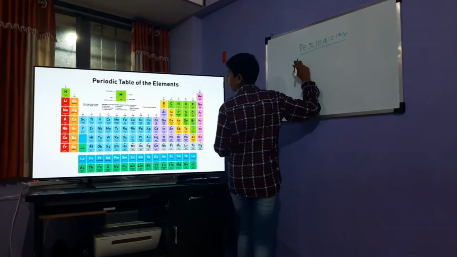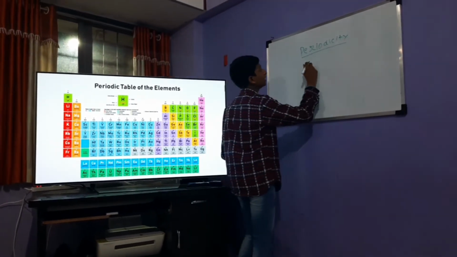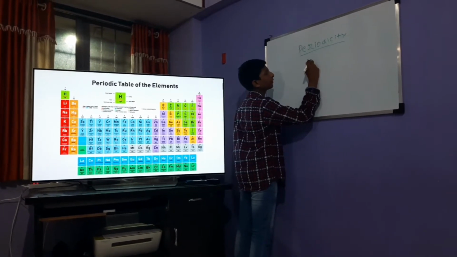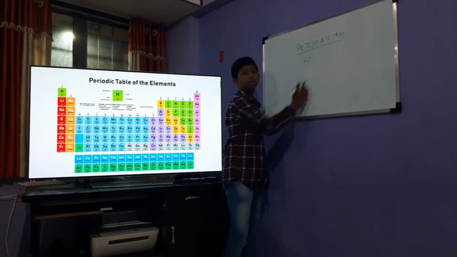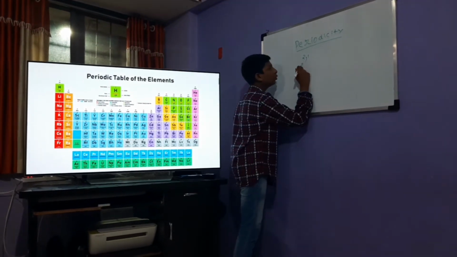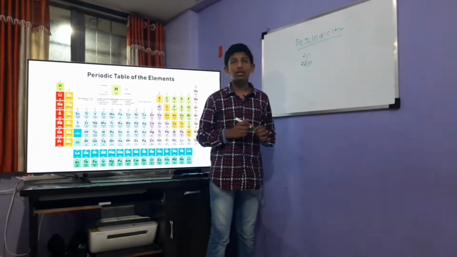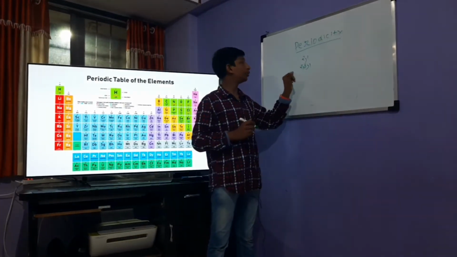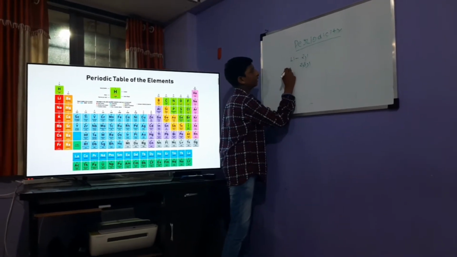So let's write the valence electronic configuration of lithium. What is it? It is 2, 1. And what is the electronic configuration of sodium? 2, 8, 1. I hope it is big enough. 2, 1 and 2, 8, 1. Lithium I'll write, and sodium.